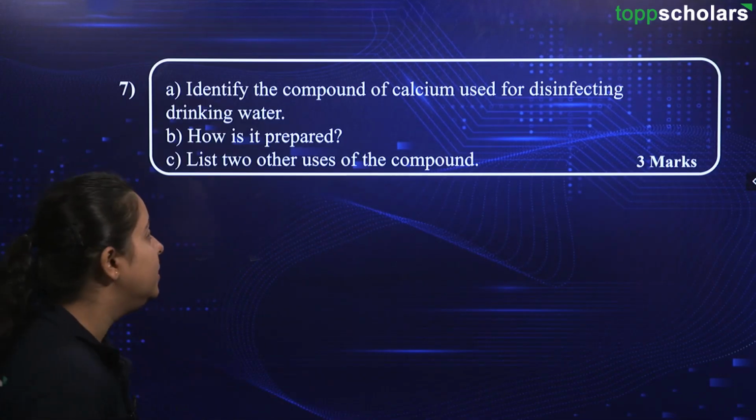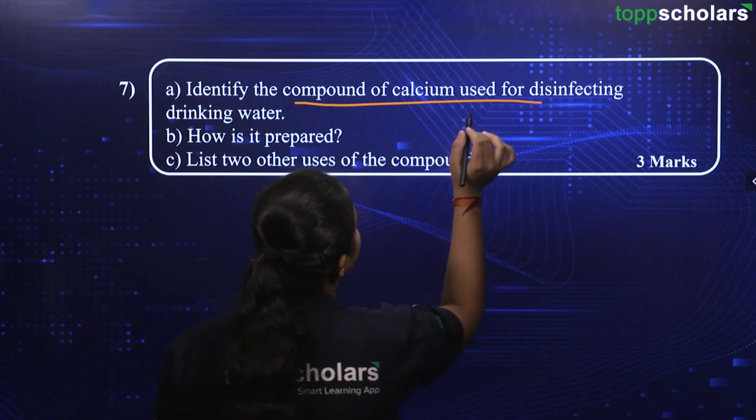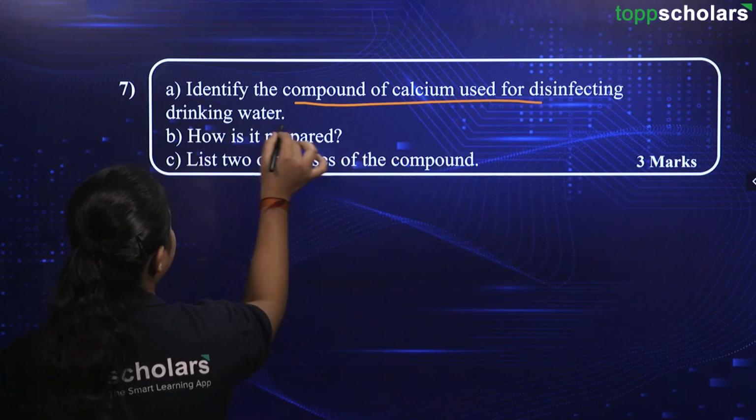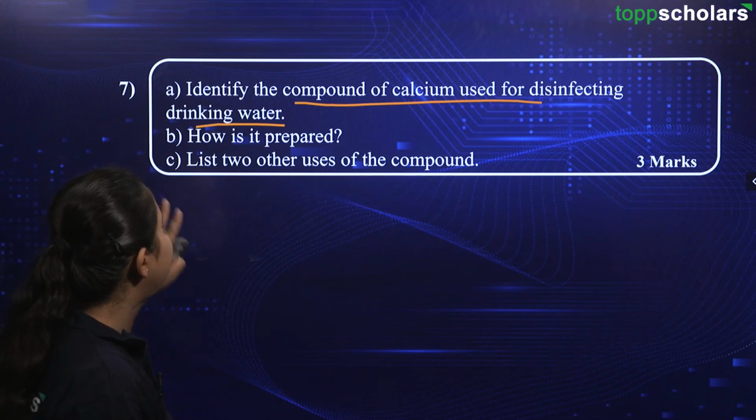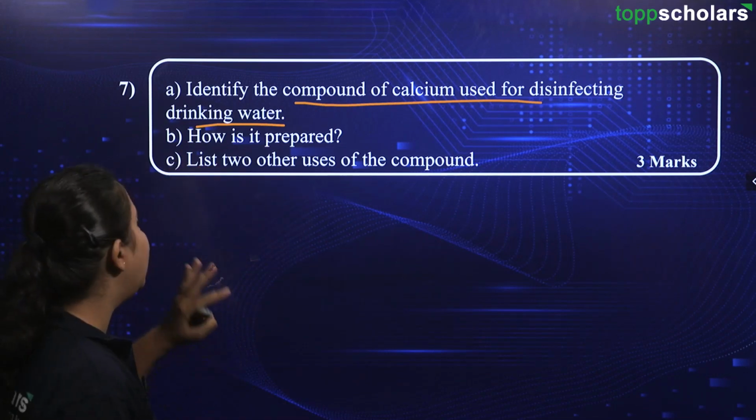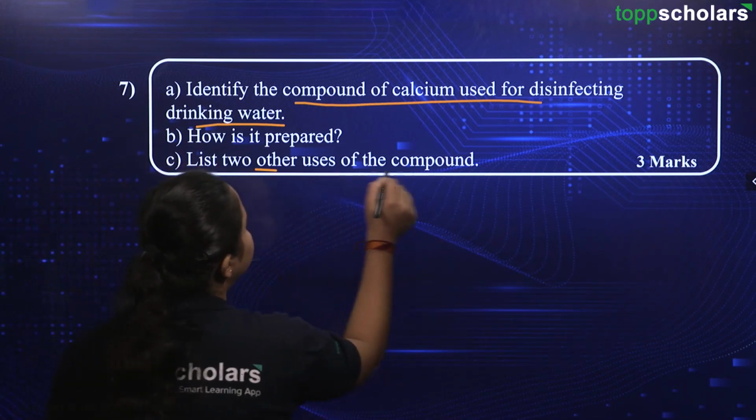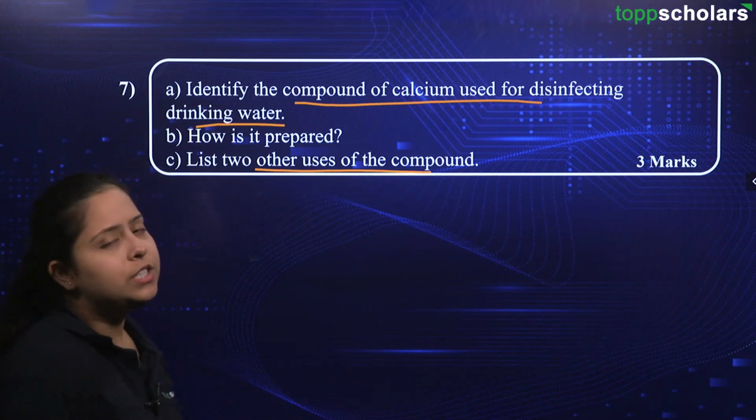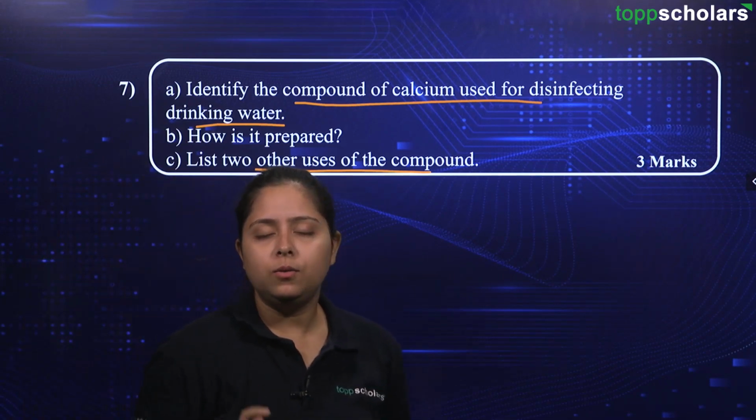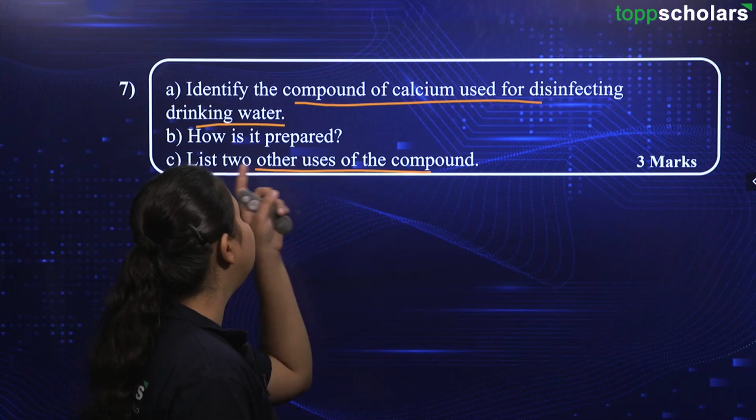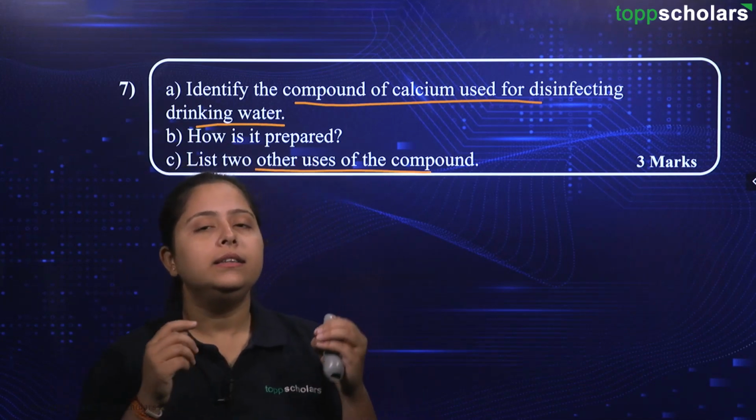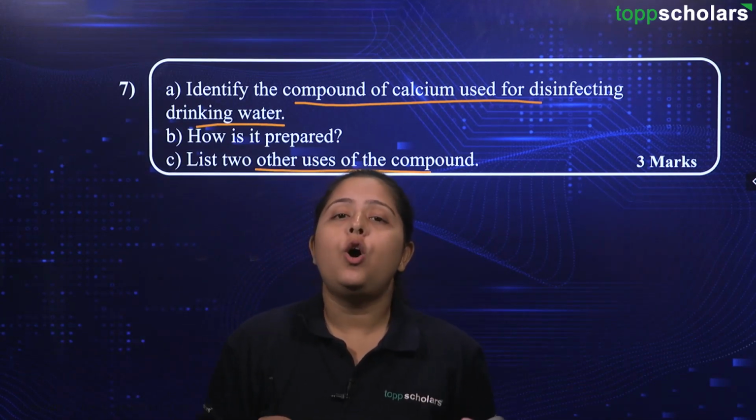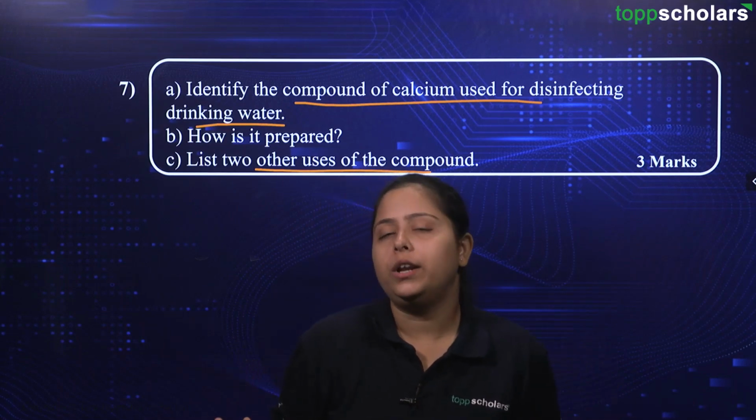Here is the question. The question says, identify the compound of calcium used for disinfecting drinking water. Part B says, how is it prepared? And part C says, list two other uses of the compound. So first of all friends, why is there a need of disinfecting the drinking water? The water that we drink might not always be of utmost good quality.